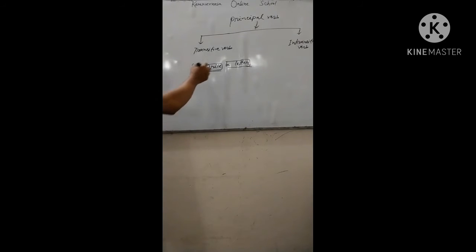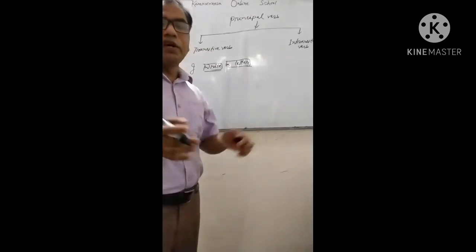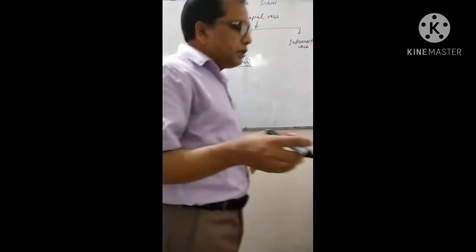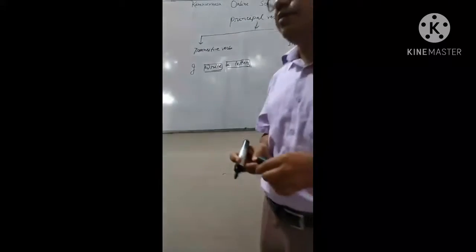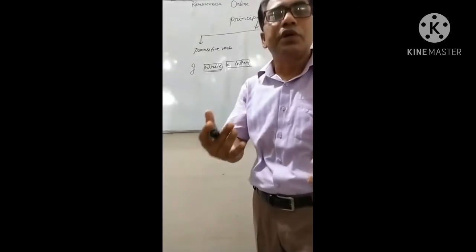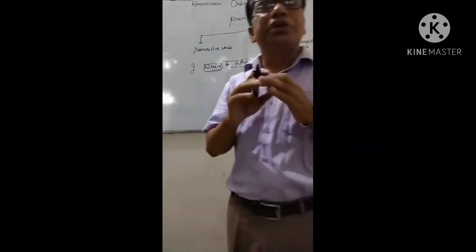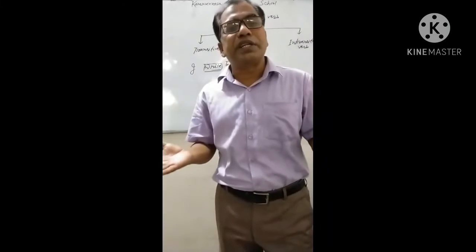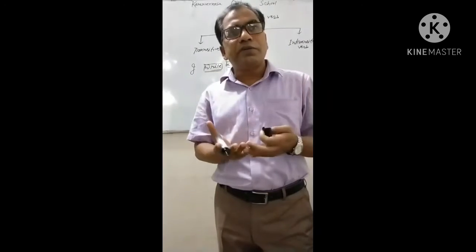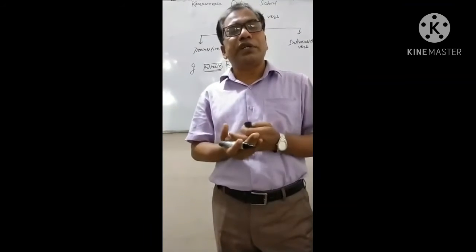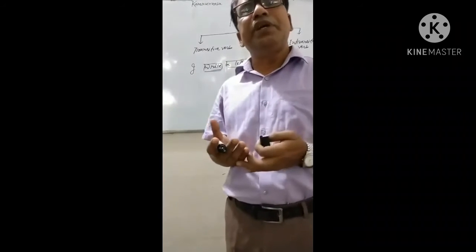So a verb with an object can be called a transitive verb. But there are some sentences in which the verbs don't need to take an object. Without an object, a sentence can be complete.